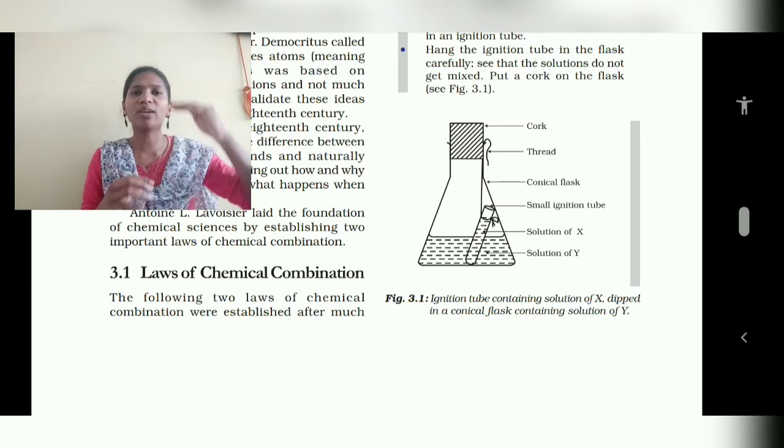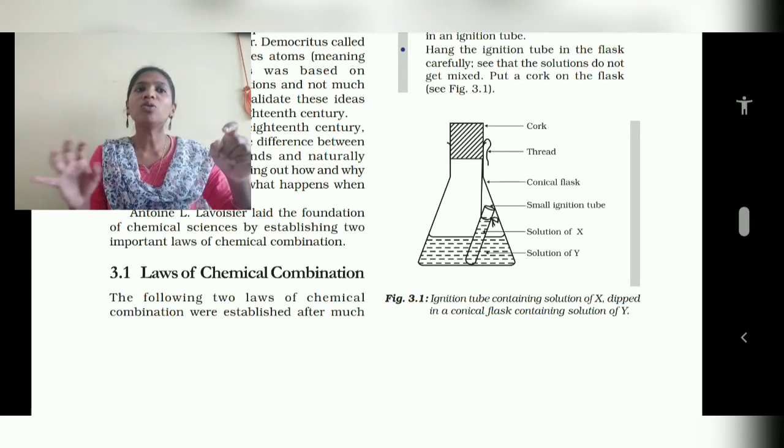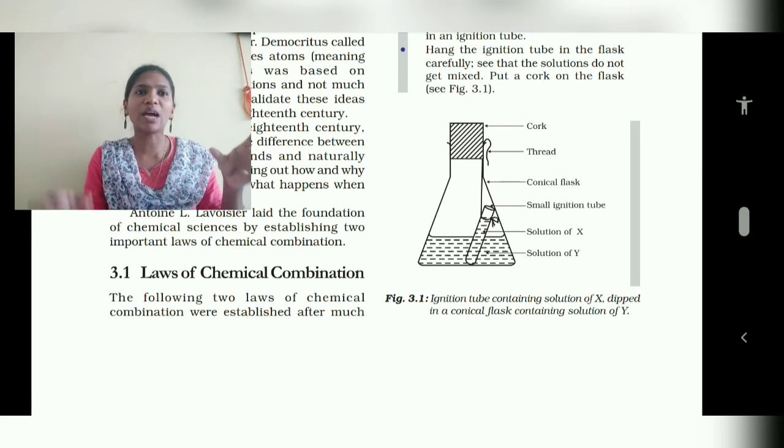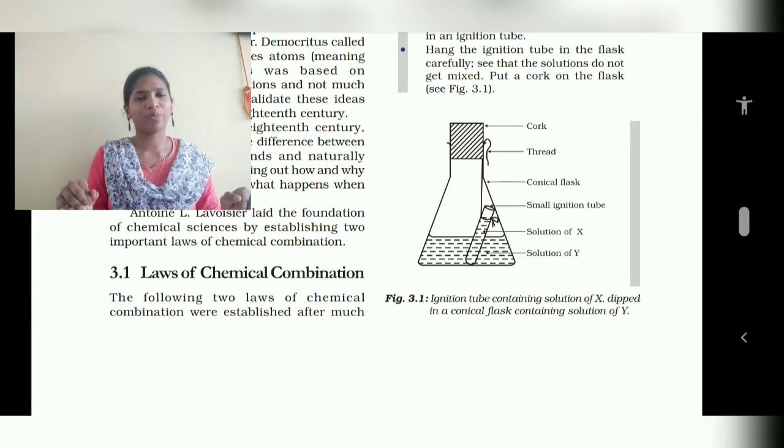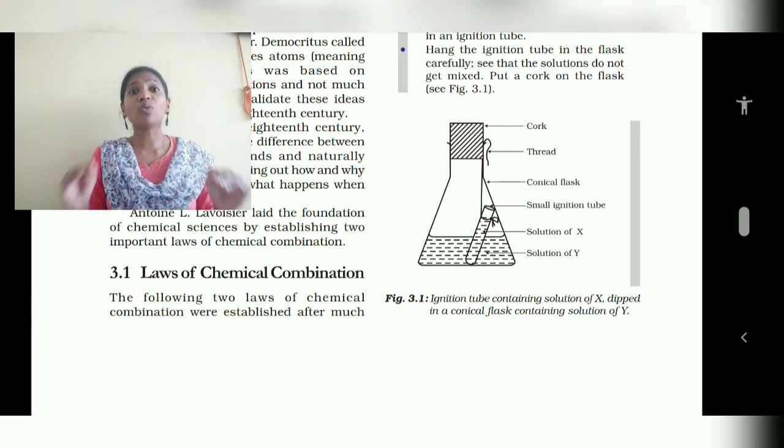So that is why they are closing it. See in the picture, they have taken separate samples. When we weigh it, whether the weight of the things changes before reacting and after reacting, it remains the same, right? So that is what it is telling.